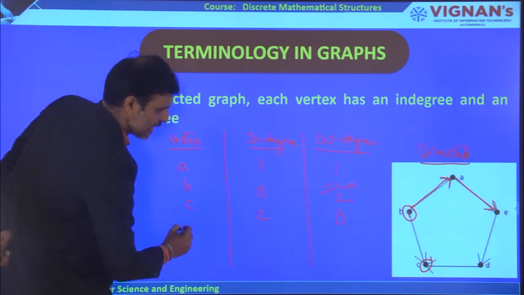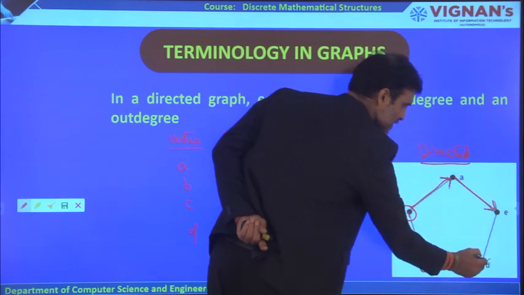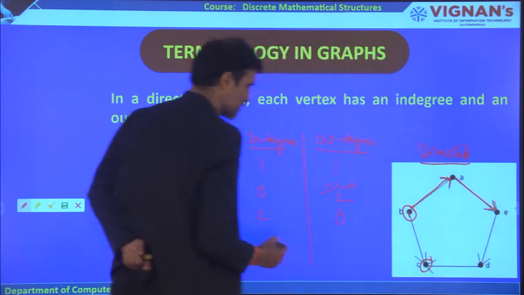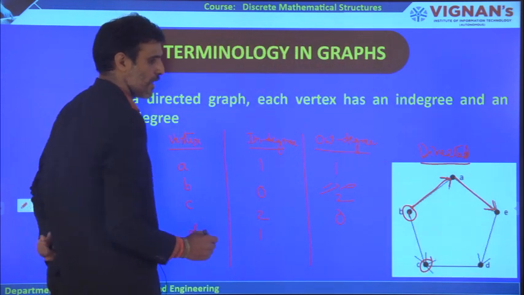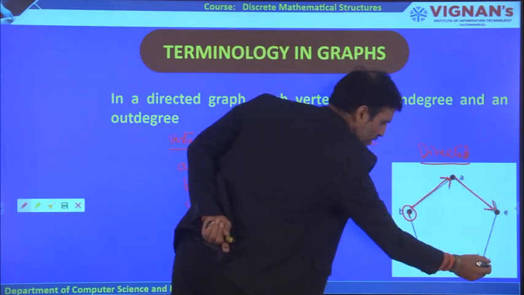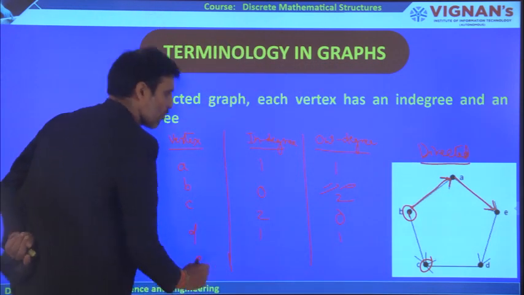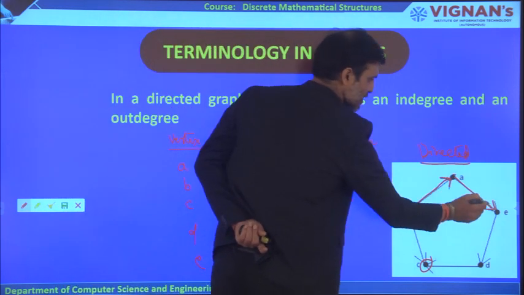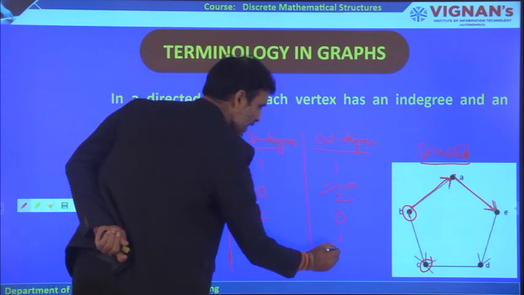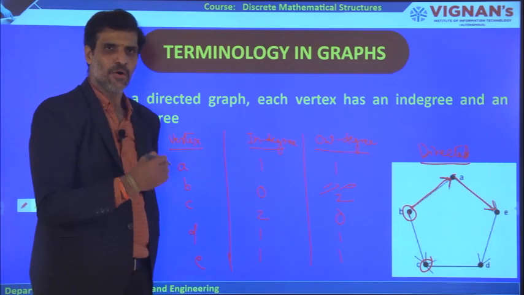And similarly, take D. Now for this D, only this particular edge is coming towards this, there is no other edge coming towards this, therefore the in degree is 1. And the out degree, if you observe, this particular edge is going out from D, therefore the out degree is also equal to 1. And finally E. This edge is coming towards this and this edge is going out, therefore in degree is 1 and out degree is also 1. So this is how we can calculate in degree and out degree.